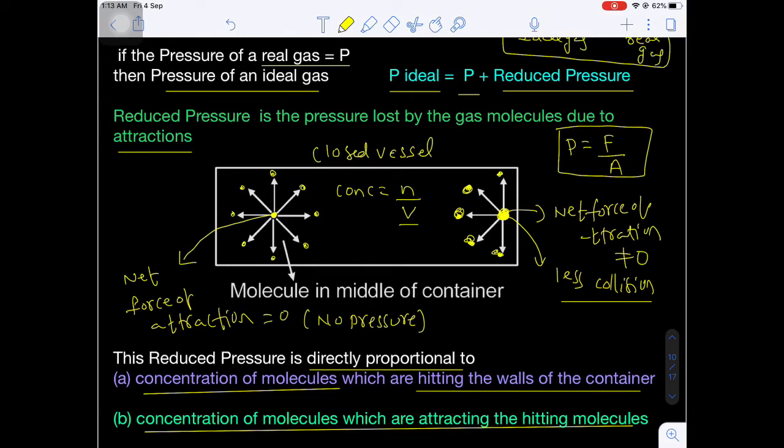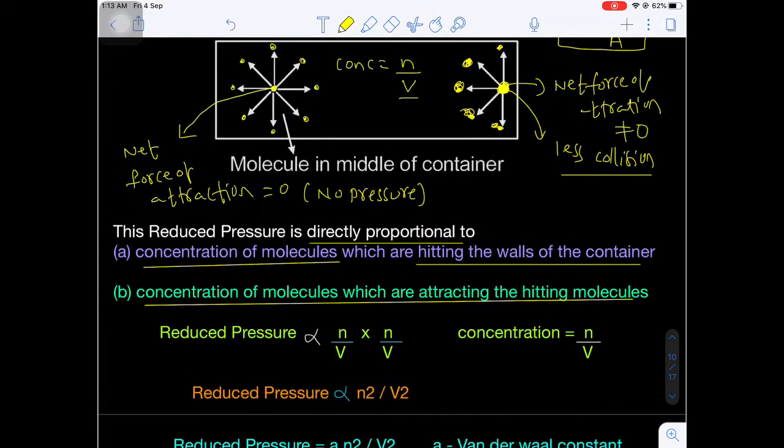So what is the concentration here? N by V. Are you getting my point? That means as the concentration of the particles increases, what happens? The pressure, because of attractive forces, will also decrease. The more concentration, the more decrease in the pressure regarding the real gas. Are you getting my point?